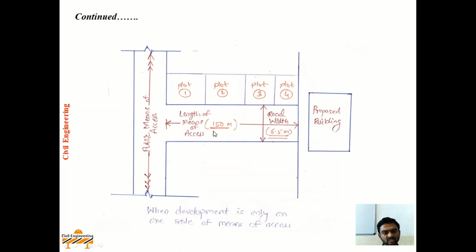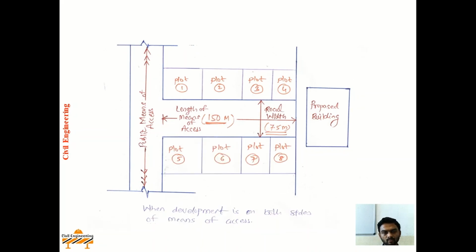Now in this case you can see when length of means of access, that is length of this road, is 150 meter and development is only on one side of the road, then at this time road width will be 6.5 meters. And when development is on both the sides of means of access, then road width will be 7.5 meter when length of means of access is 150 meter. Similar will be the cases when length of means of access increases to 300 meter or above 300 meter or up to 1000 meter.